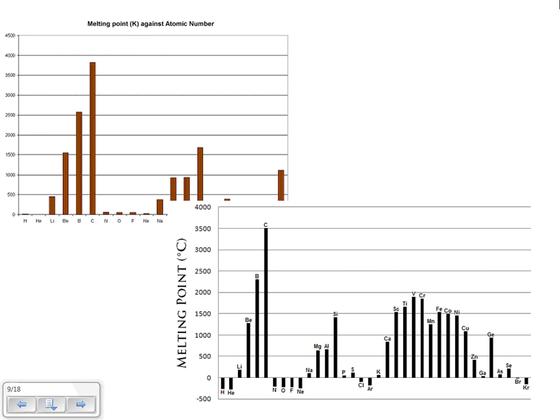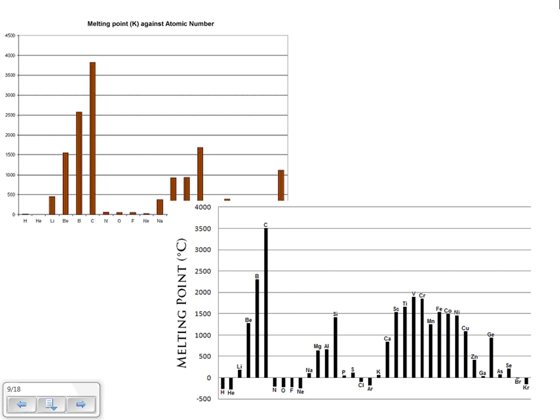Here are some graphs of melting points against atomic number. And what you basically see is exactly what I described to you. Now, you'll never be asked to draw these graphs, but if I give them to you on a test or a quiz, you have to be able to interpret them.